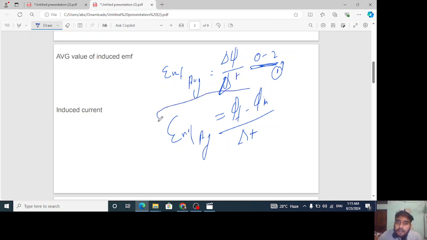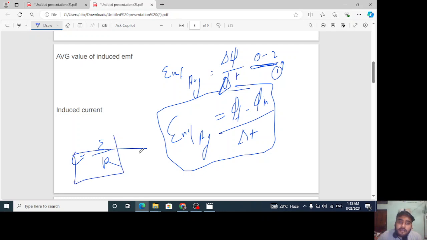Got it? And if in any case it is asking for induced current, then you already know that current is nothing but EMF over resistance. So if it is asking induced current, then I is equal to E by R, where E means EMF. Sometimes it can ask you about the charge flow. I is equal to Q by t, so here we can replace I with Q by t.